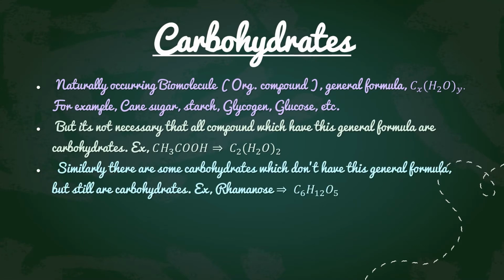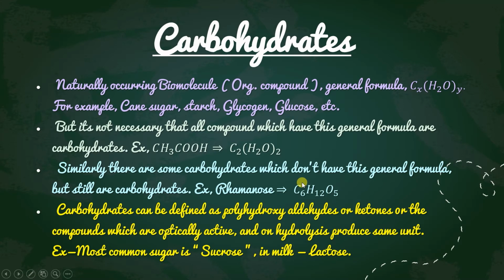Now similarly, there are some carbohydrates which do not have this general formula but are still called carbohydrates. Very few are like that, and one example is rhamnose, that is C6H12O5. This is a carbohydrate but it does not have exactly this formula, so this is an exceptional case.